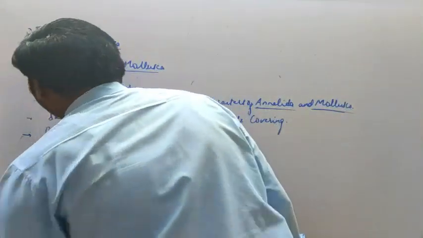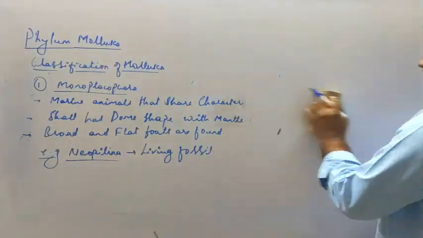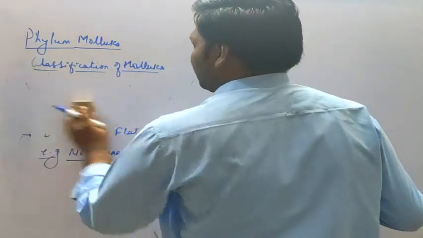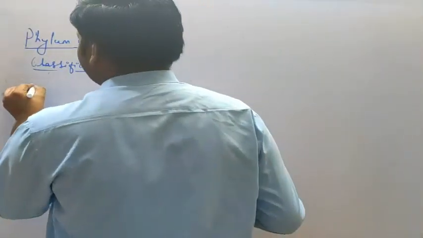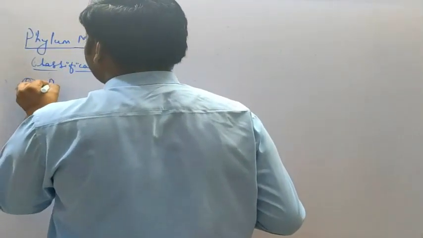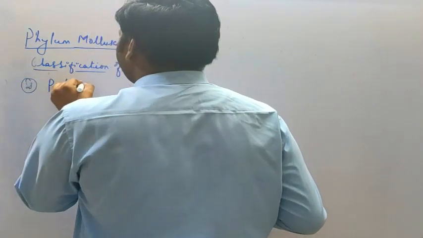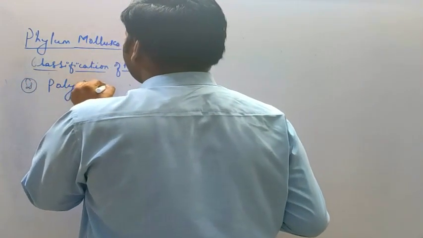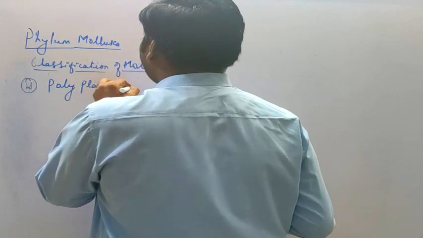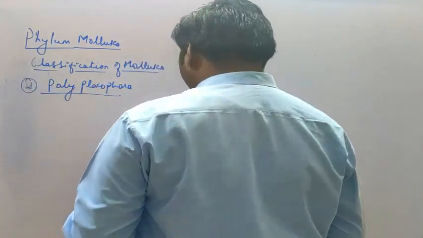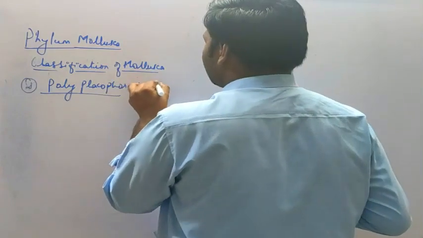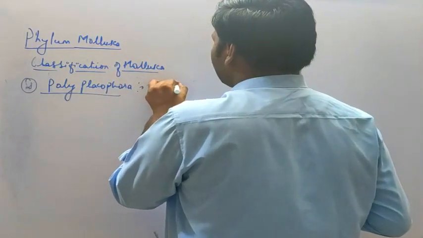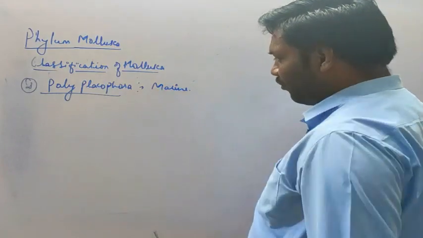The next class that we are going to study is Amphineura, or the Polyplacophora. Second class, Polyplacophora, which is also called Amphineura. So these are marine, that means they are found in marine water.